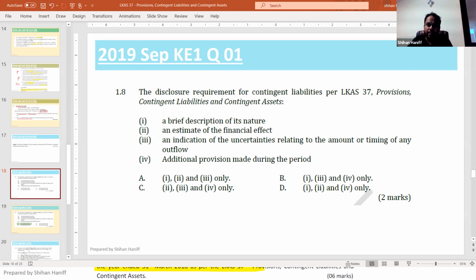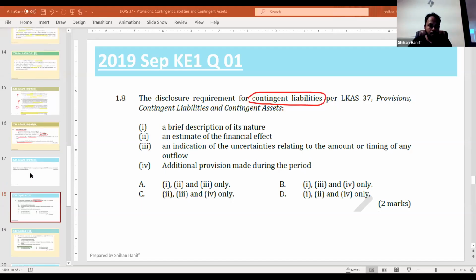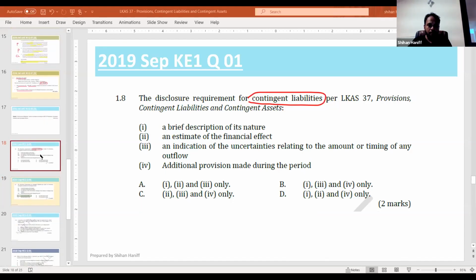So if there is a contingent liability, what are the things that we need to disclose? Out of these four.